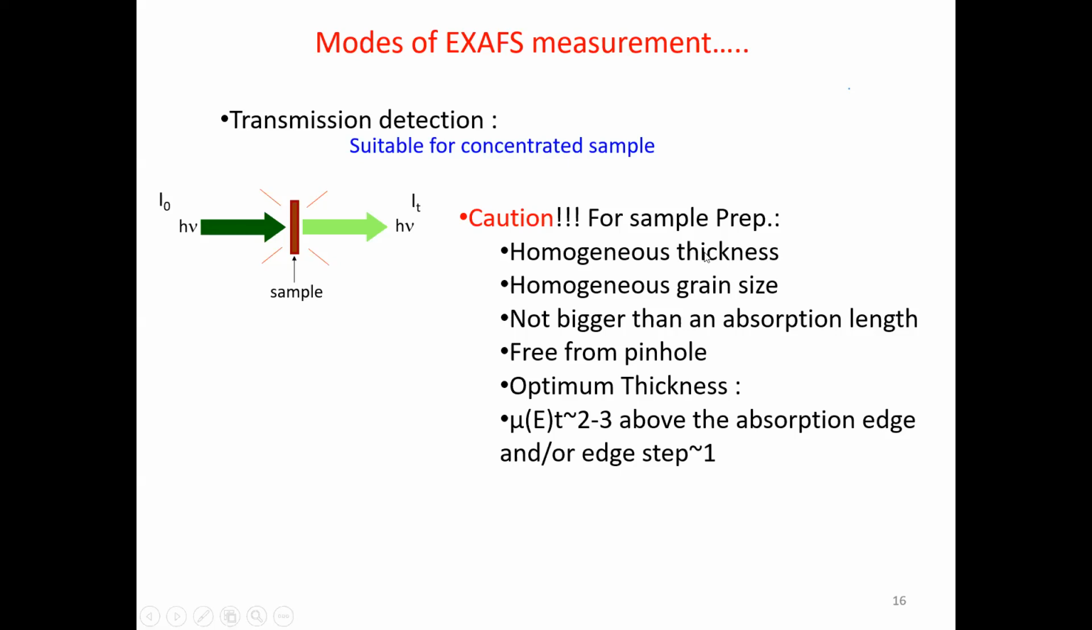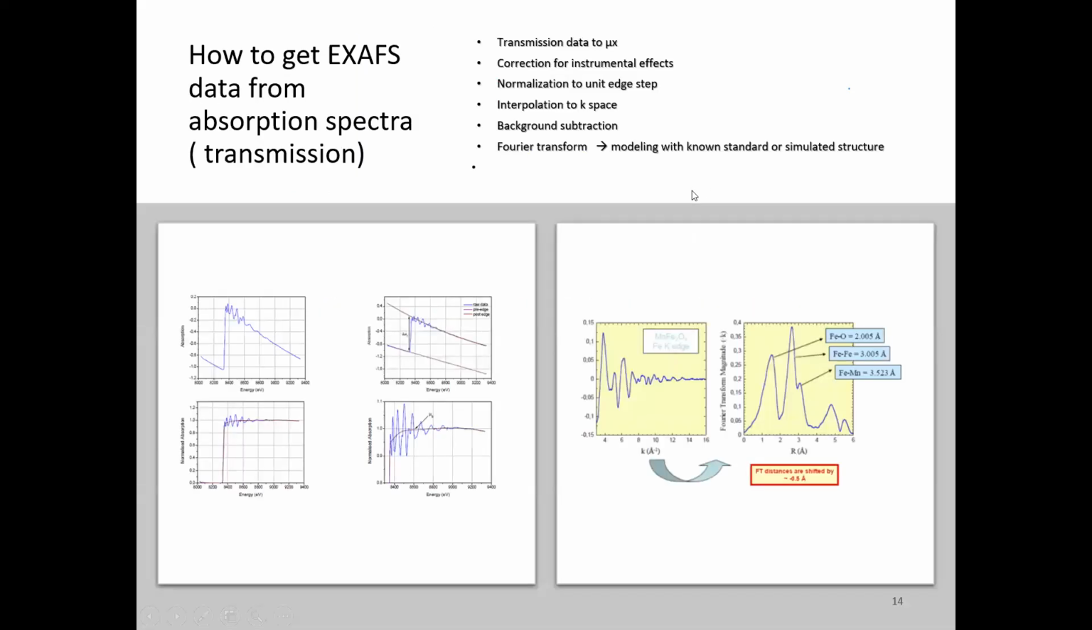It cannot be very thick or very thin, because the optimum EXAFS signal is obtained only when mu is around 2 to 3 above the absorption edge, or the edge step is around 1. So what I mean is this. See, for example, this step should not be more than one. It should be around one. So the amount of atoms which will interact should be such that this jump is around one. Then you get a very good signal.